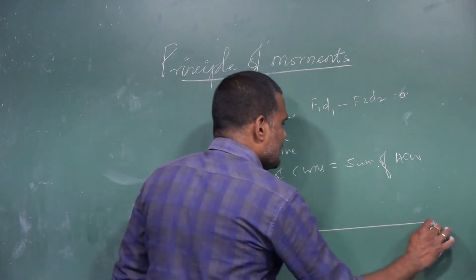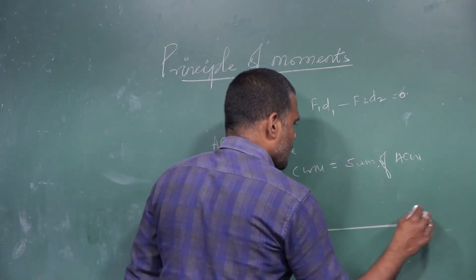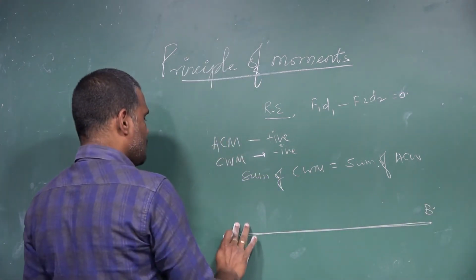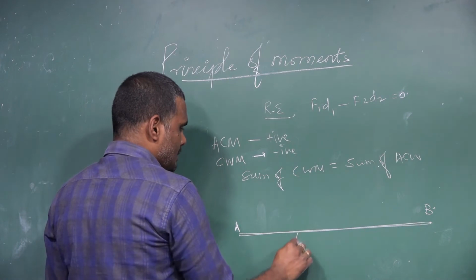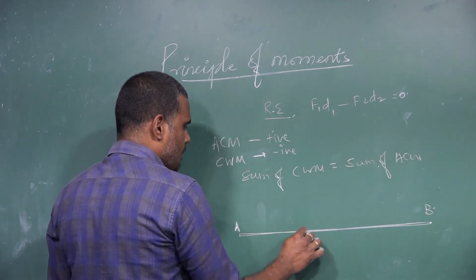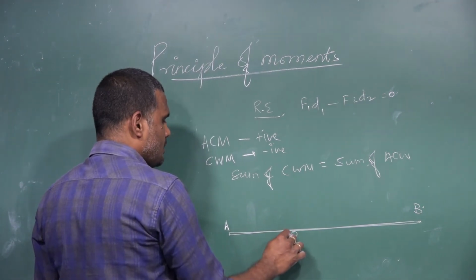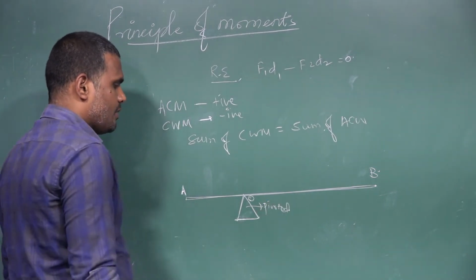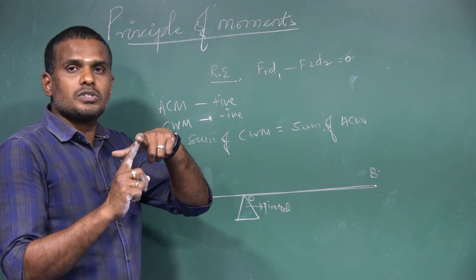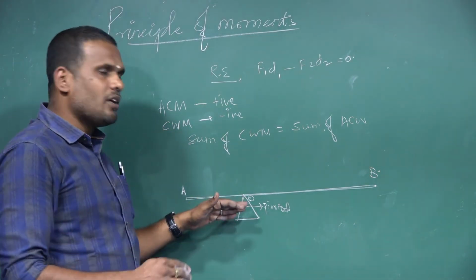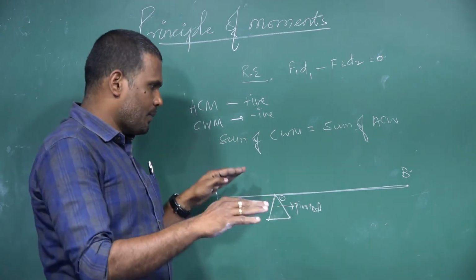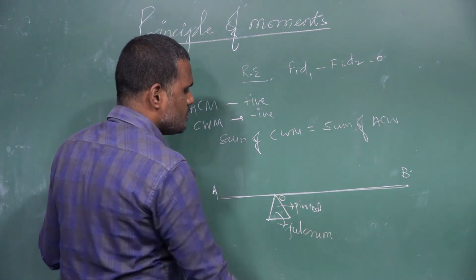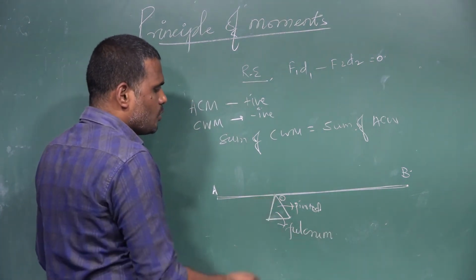Let us consider a thin light rod of certain length, whose ends are A and B. Let us say at a point O the body is pivoted. Pivoted here refers to fixed. Pivoted means some object placed over a sharp point is said to be pivoted. So this is a kind of knife-edge which is supporting the rod here. We call this the fulcrum. So at the point O, it is pivoted.